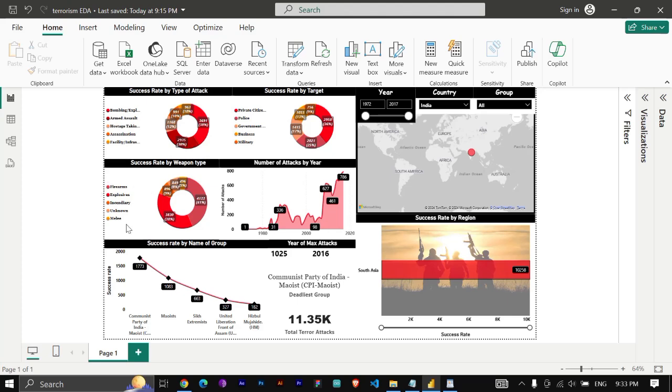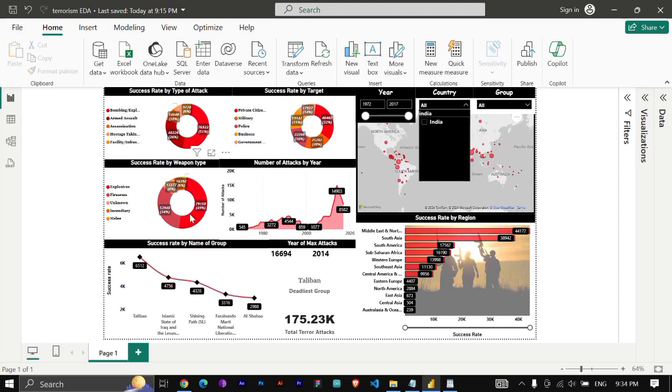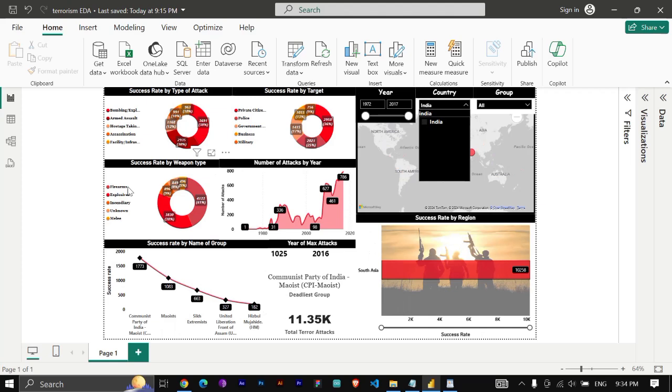And the firearms, it is a very interesting thing: if you compare the overall world, you can see that explosives are the highest through which the terrorists got success. See, explosives are 49%. Explosive is on top and firearm is second. But when I choose India, it becomes firearms, and that is 41%. 41% of attacks have been done by firearms, then come explosives. In total, 79% of attacks have been done by firearms and explosives only.